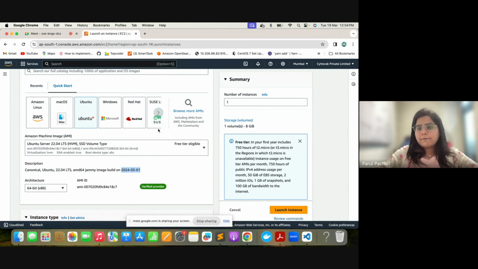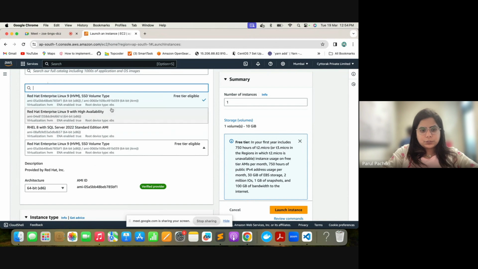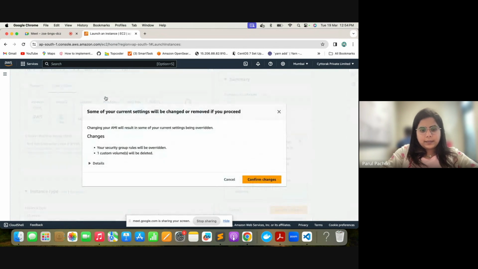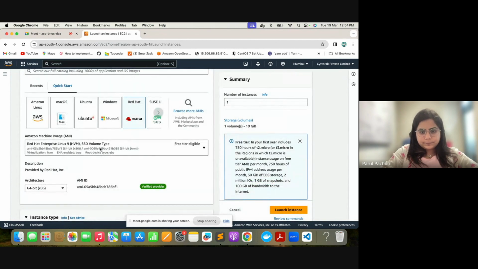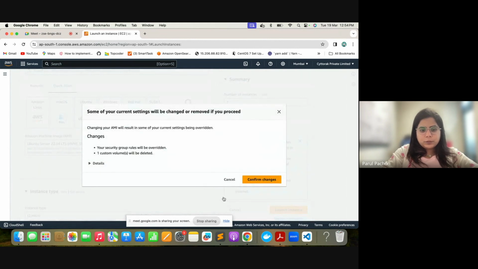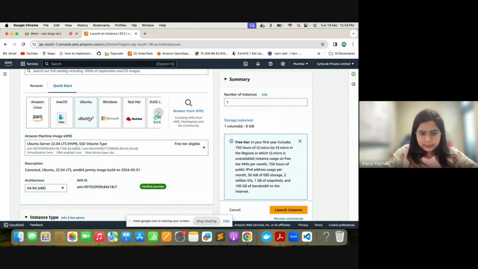There are certain images that are publicly available in AWS, given to us by AWS. That also you can use. For example, if you want to go for Red Hat, you can just go for Red Hat, whichever version you want. Example, I want to go for Red Hat 9, I'm going to set this. If I want a simple Ubuntu machine, I'm going to set that. This is the architecture. Generally, we avoid changing it until and unless it is explicitly mentioned by the company. This is the machine architecture.